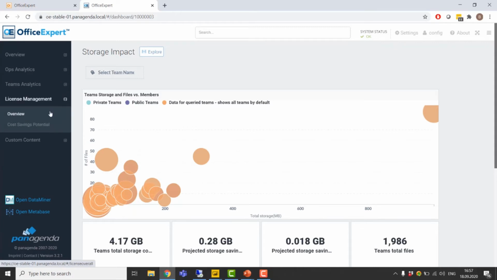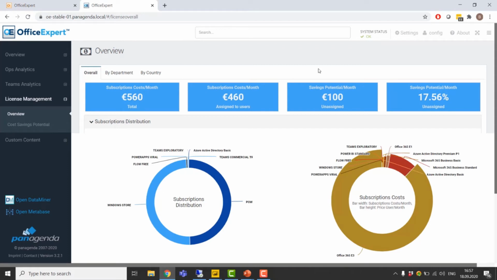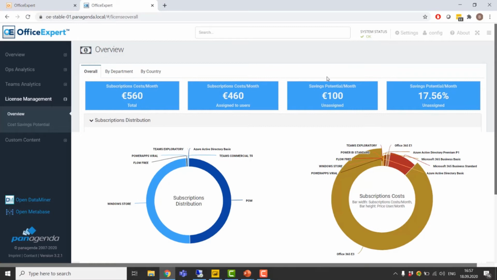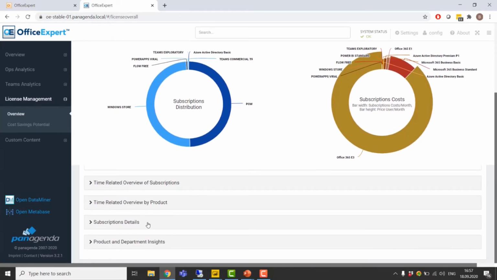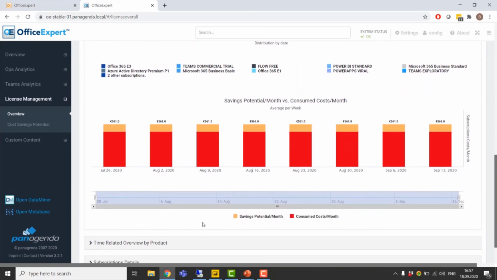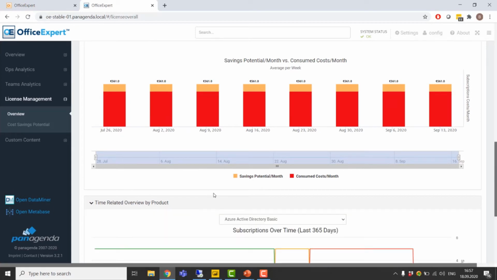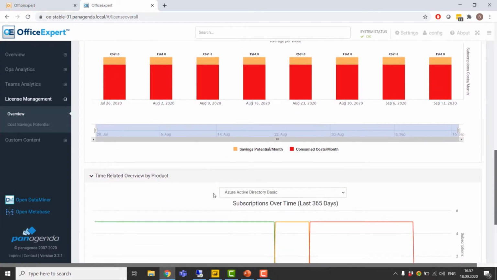We also offer license management, starting with looking at your overall monthly subscription costs, as well as the delta between the actually assigned license costs, which we call savings potentials, but it could also be called the value of your license pool that you carry but don't really use. We show you time-related overviews of subscriptions as well as your license pool size over time, so that this can really help making the right decisions come renewal time.